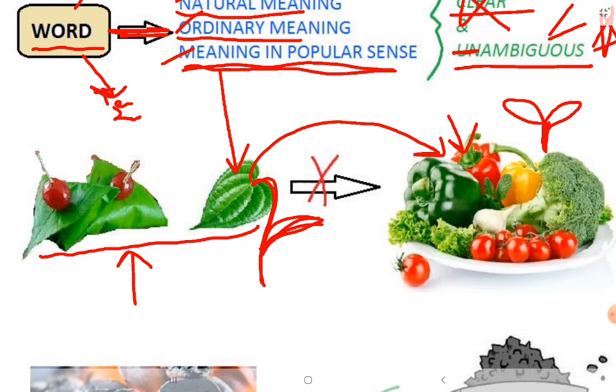Their ordinary meaning or natural meaning is that betel leaves are not considered vegetables in a popular sense. So we will not use scientific or technical or botanical meaning of vegetables. We will see what is the meaning in popular sense. So betel leaves are not vegetables and sales tax can be imposed on them.